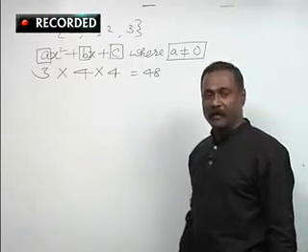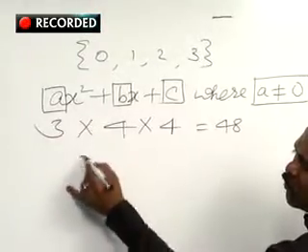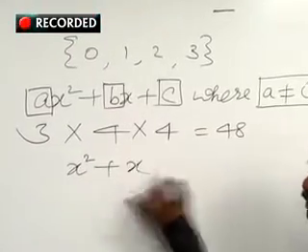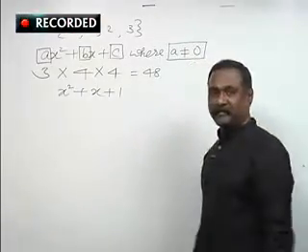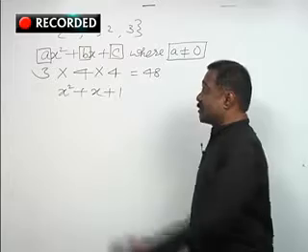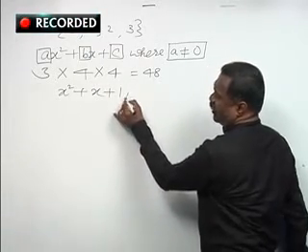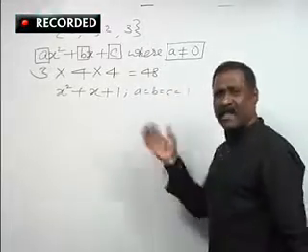So how they will be? Let us suppose A is 1, so 1 into x square, B also 1, let me say x, C also 1, let me say 1. That means in this case A is equal to B is equal to C is equal to 1. I have taken an example.